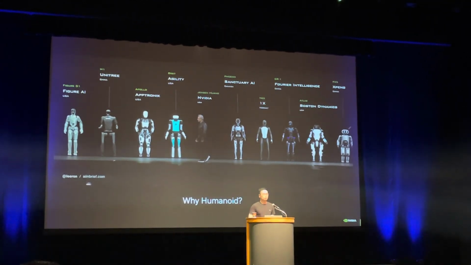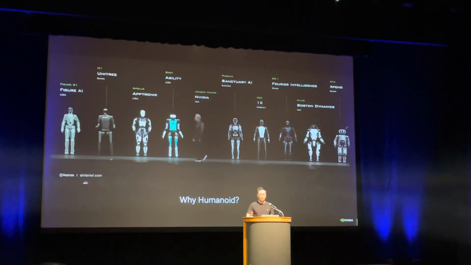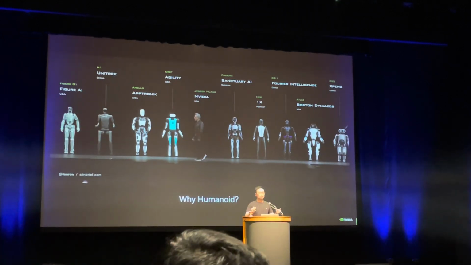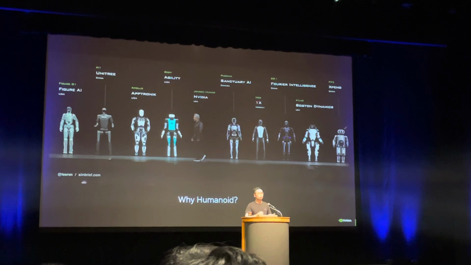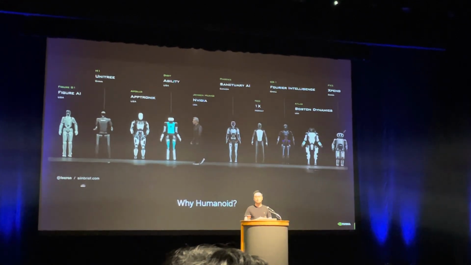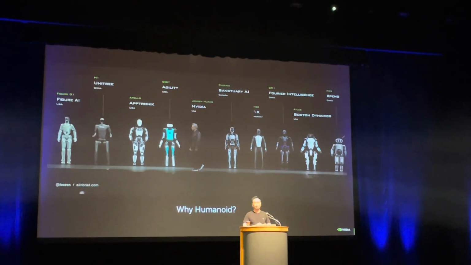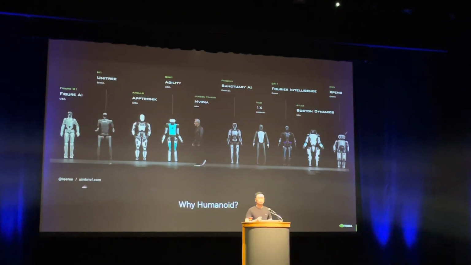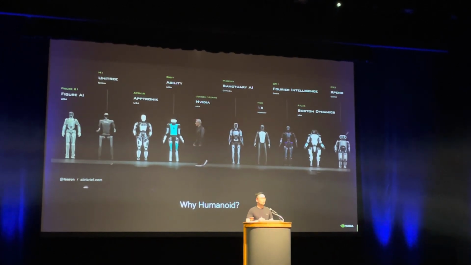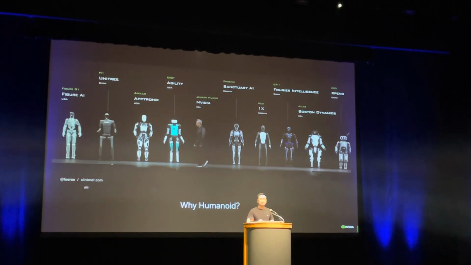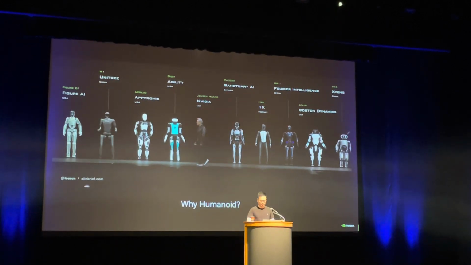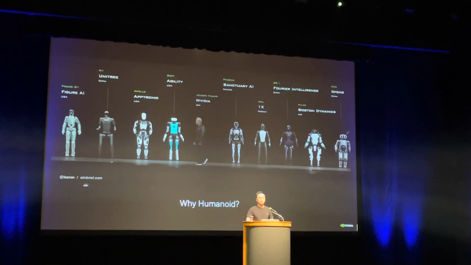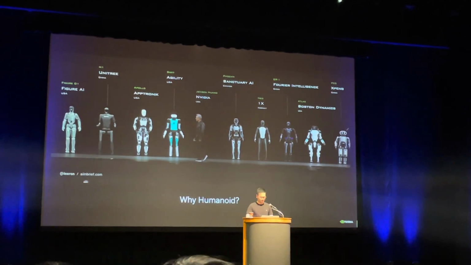Because it is the most general purpose form factor, right? The world is designed around the human form. All our tools, equipment, houses, and restaurants are designed for humans. In principle, given good enough humanoid hardware, it should be able to do anything that a reasonably untrained human can do. So we just aim for the most general purpose hardware there.